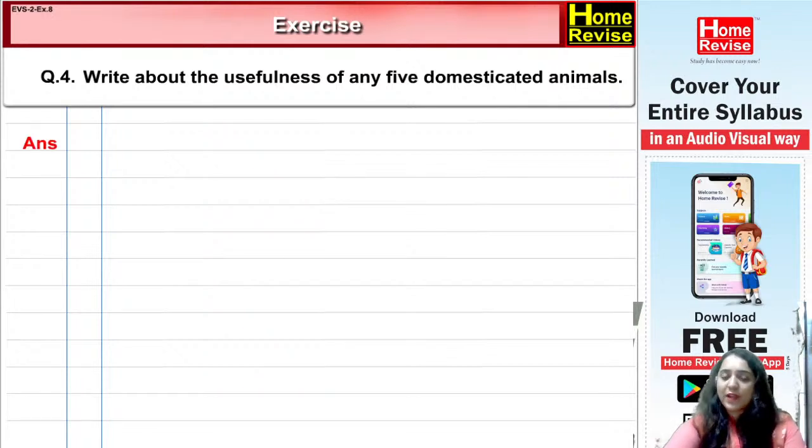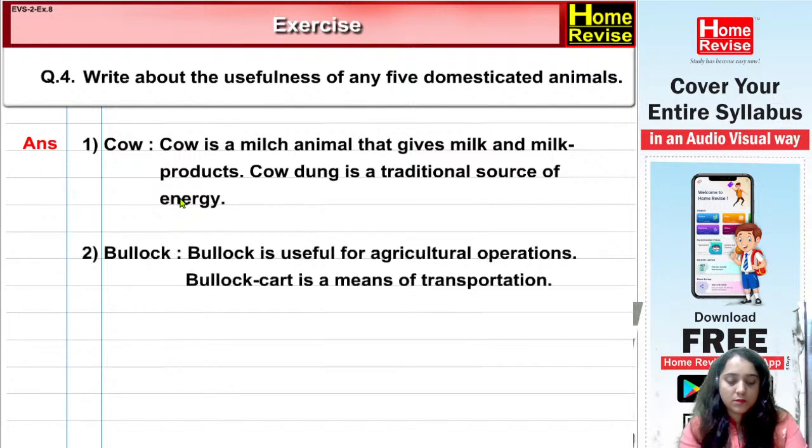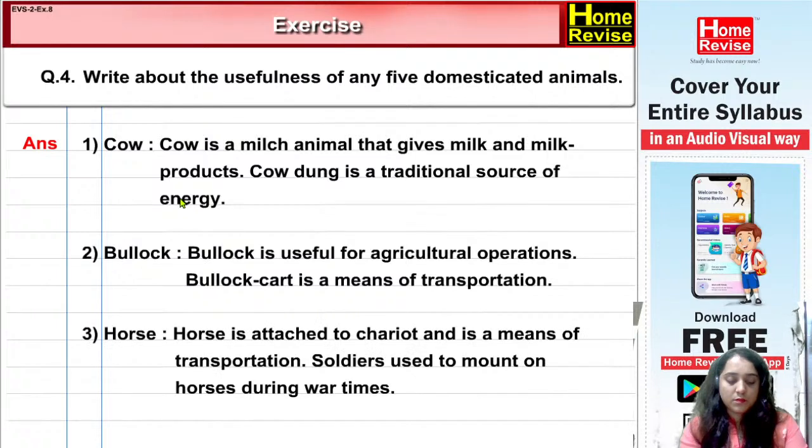Question 4. Write about the usefulness of any 5 domesticated animals. Now you can give the answer of any 1. Answer: 1. Cow. Cow is a milch animal that gives milk and milk products. Cow dung is a traditional source of energy. 2. Bullock. Bullock is useful for agricultural operations. Bullock cart is a means of transportation. 3. Horse. Horse is attached to a chariot and is a means of transportation. Soldiers used to mount on horses during war times.